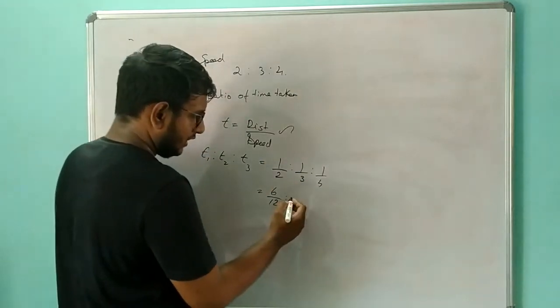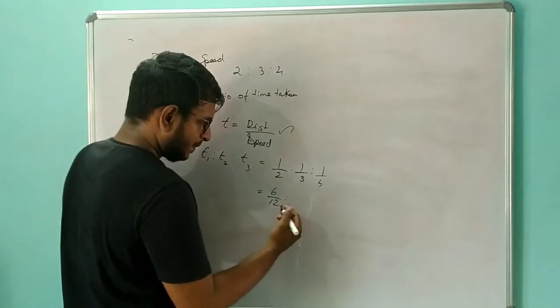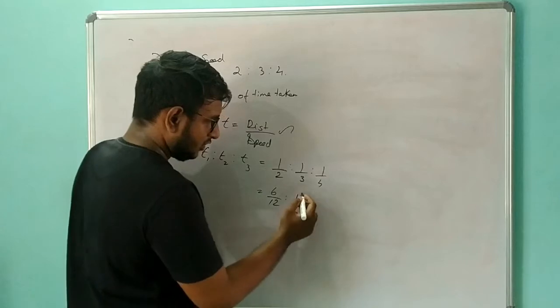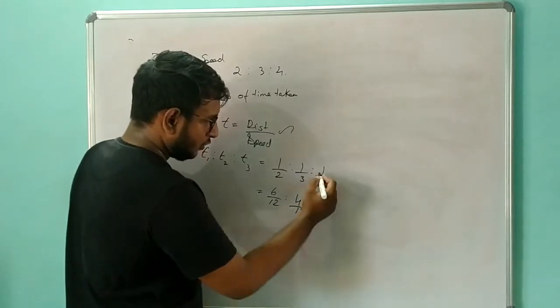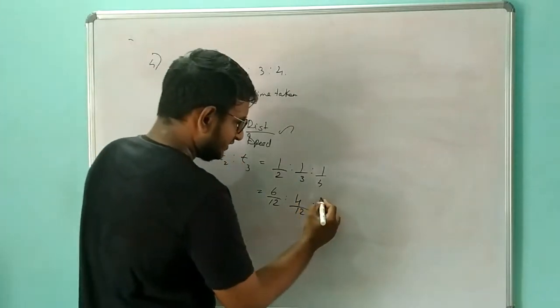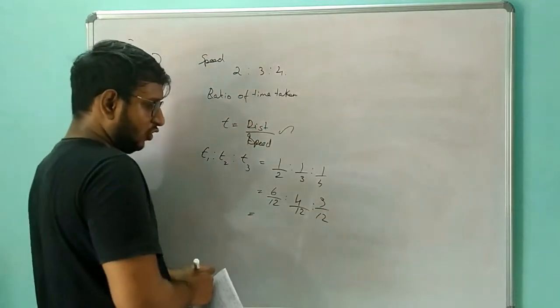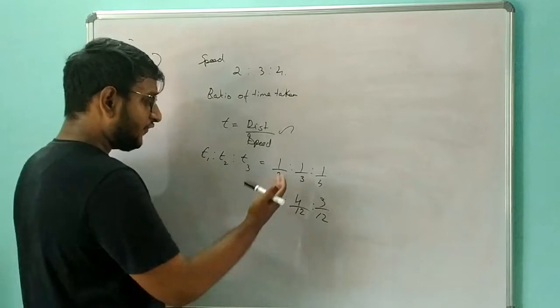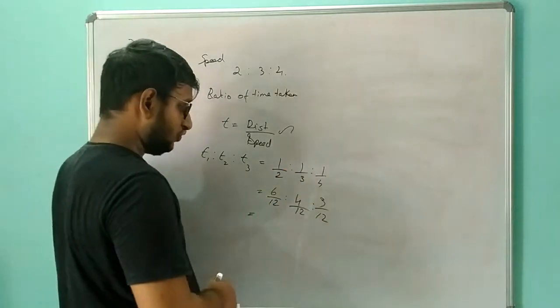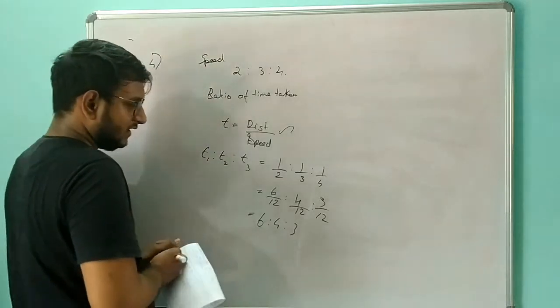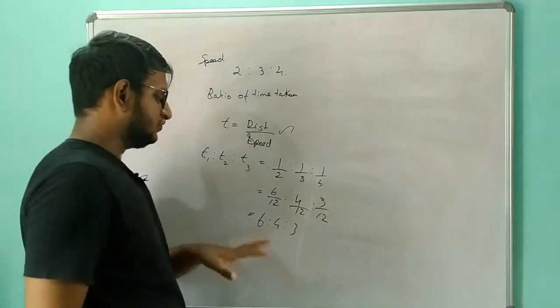So 6 in the numerator. Then I am going to take 4, because 3 fours are 12. Then I am going to take 3, so 3 by 12. By doing this, we can easily say the ratio of all these three, which is nothing but 6 is to 4 is to 3, right? How am I getting 6 is to 4 is to 3?